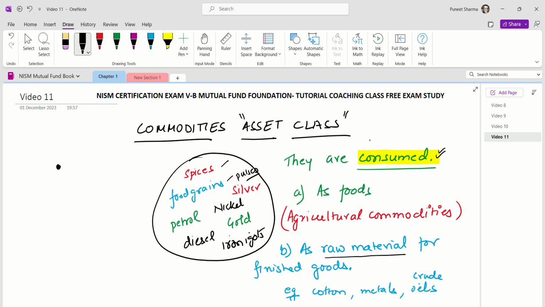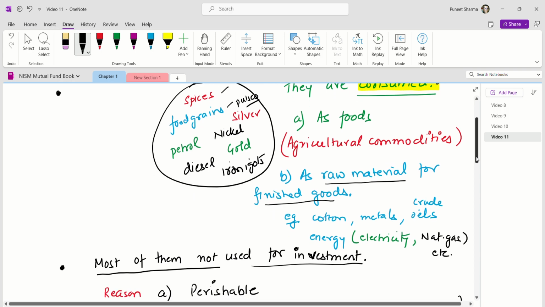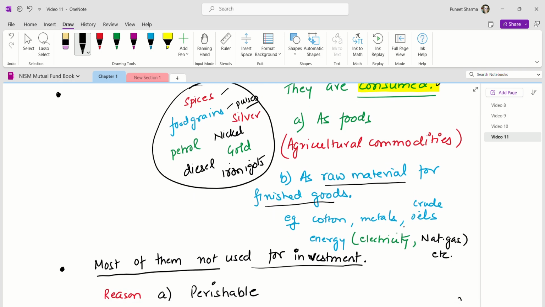Or they are the raw materials for finished goods. For example, iron, cotton, other metals like zinc, copper, crude oil, energy like electricity, natural gas, they all are consumed to make some finished goods, or they're consumed as service. Like electricity is used as a direct product, or cotton is used to make fiber, which is used to make cloths and other usage.